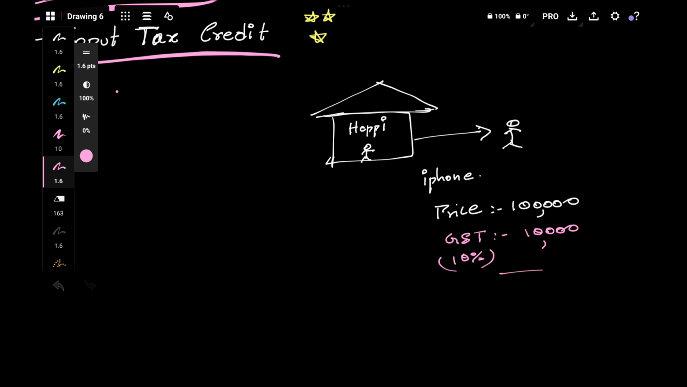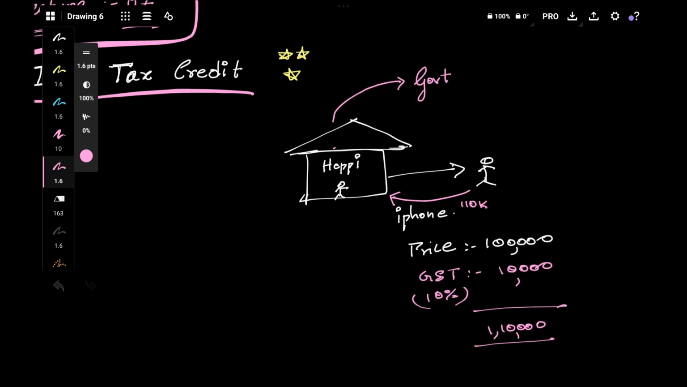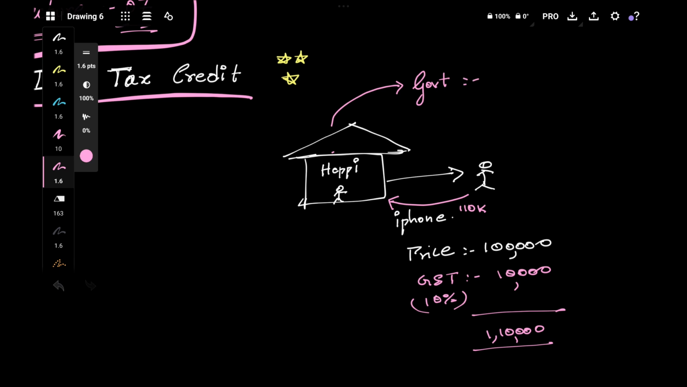So total comes to 1,10,000. So to buy this mobile phone, this person has to pay 1,10,000 to Happy Mobile Store, and after getting that amount, this Happy Mobile Store has to pay to government the tax amount. Tax amount is nothing but how much? 10,000. So till now we have learned this.